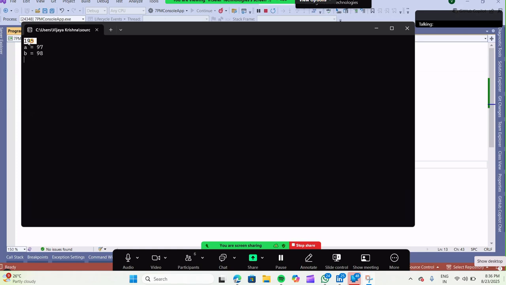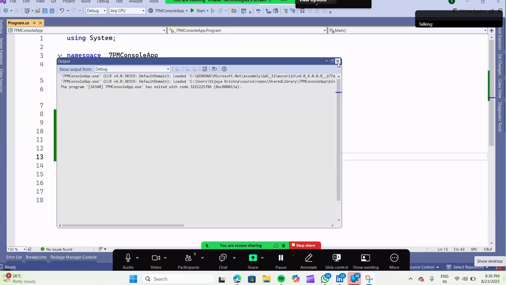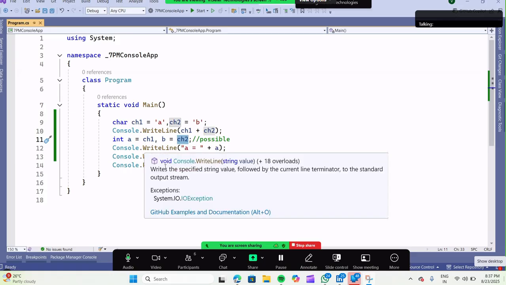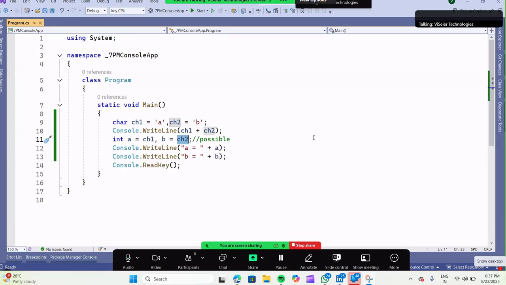Let's see. It is the addition of those numbers. Okay, because 97 plus 98 is what? 198 or around something. Okay, what is displayed? It's the addition of those numbers. Why did that happen like that? It is characters, na? Anyway, let me show you that one.